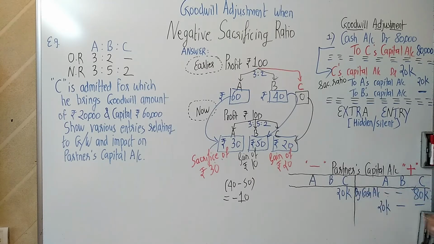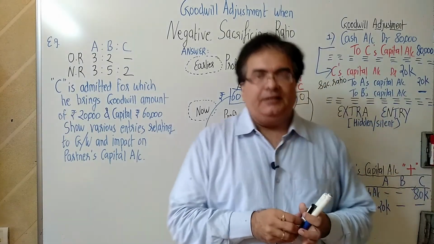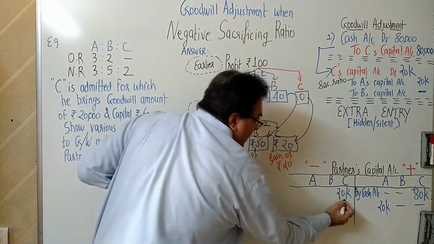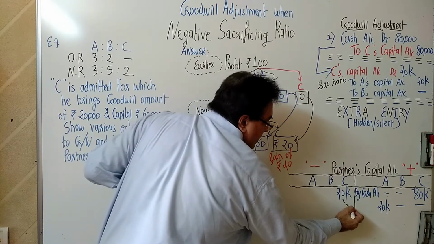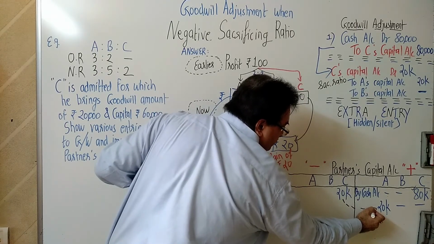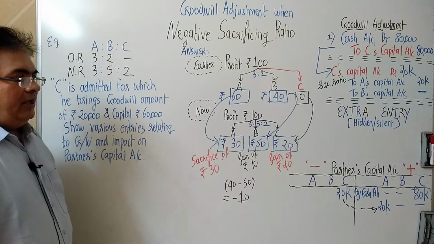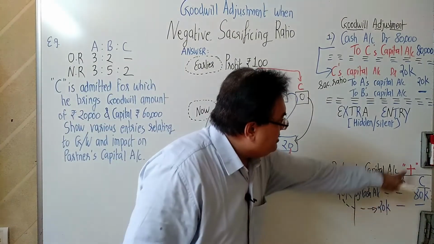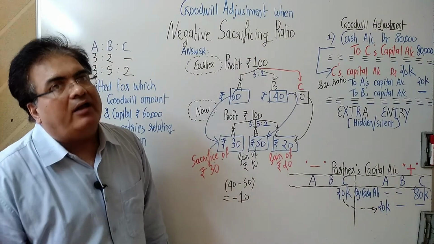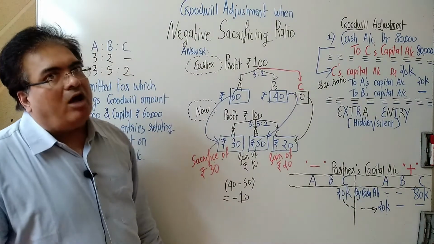So what is happening over here? With respect to 20,000, what is happening? C के अकाउंट में से ले लिया और A को दे दिया. Okay, so A is plus 20. A is very happy. 20,000 उसके खाते में आ गया और C के खाते में से 20,000 is gone.